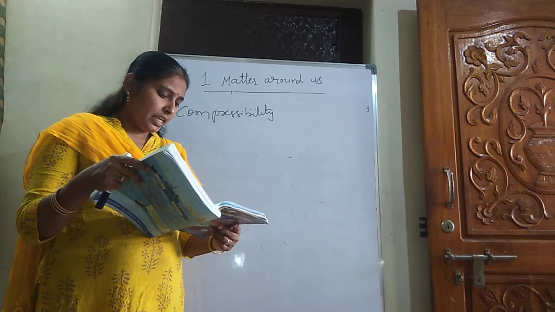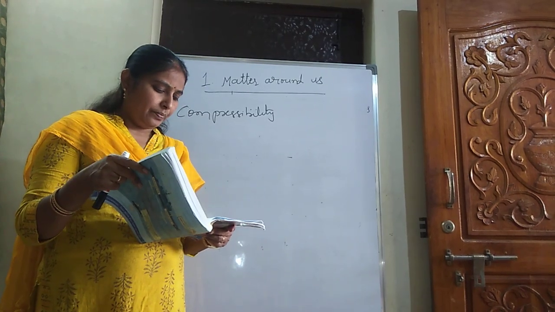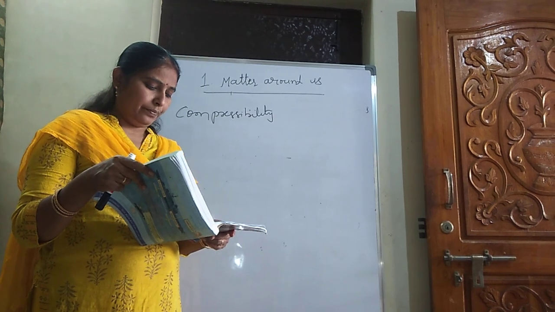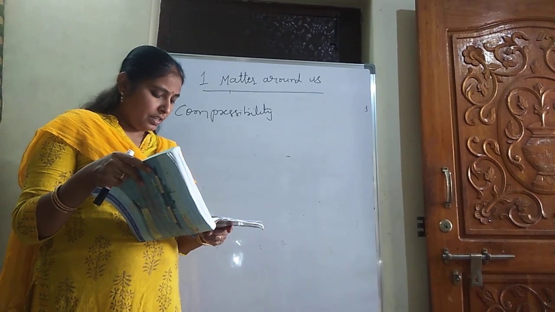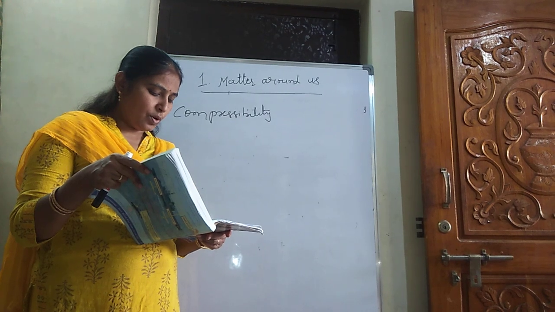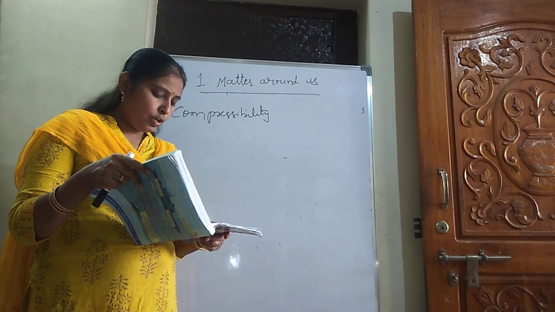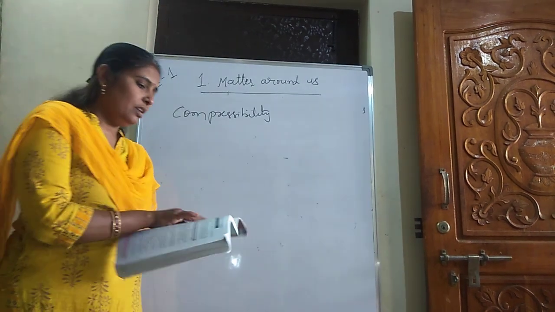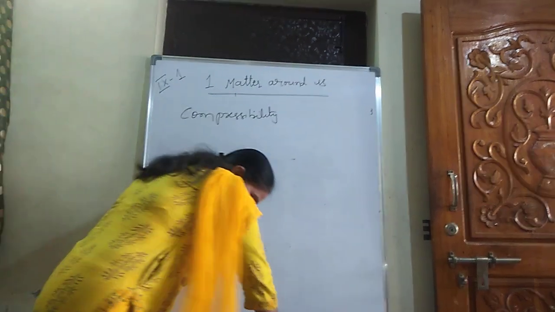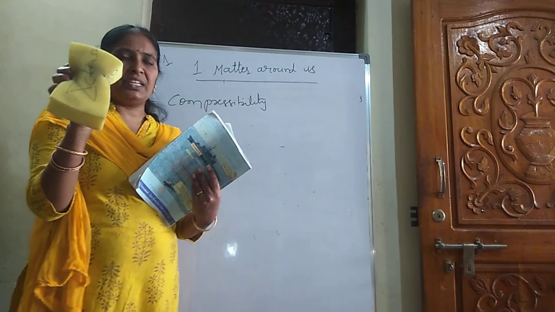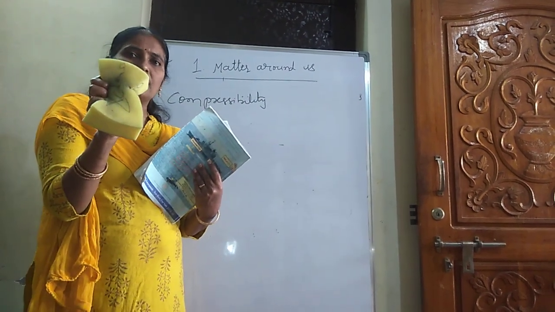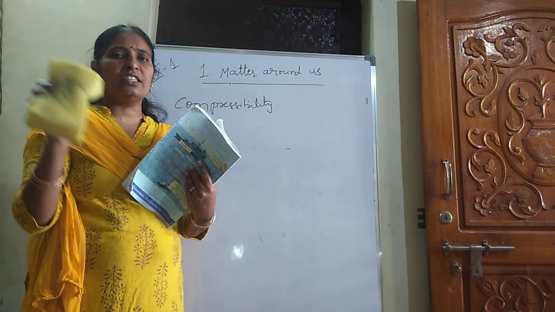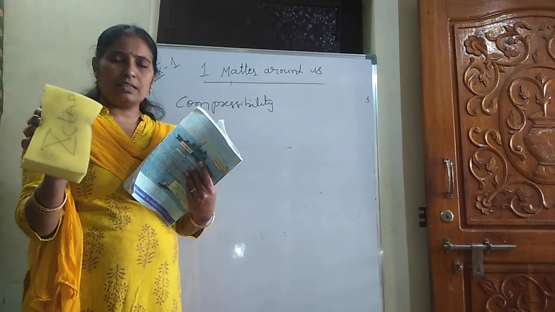Third question. Take a sponge, observe its shape. Can you compress it? Is it a solid? Why? Think. Is anything coming out from the sponge when it is compressed? Why are you not able to compress a wooden block? A nice example is given here. It is asking us to take a sponge. Now you compress. When you compress, its shape is changing. So based on this property, you might say it is not a solid, but it is a solid.